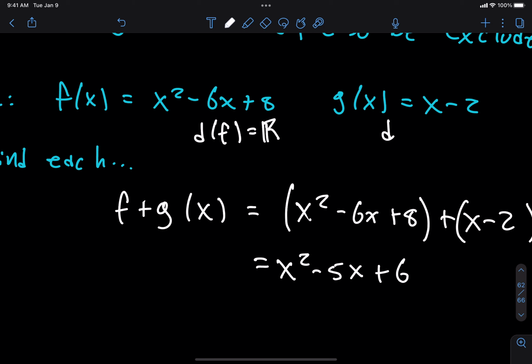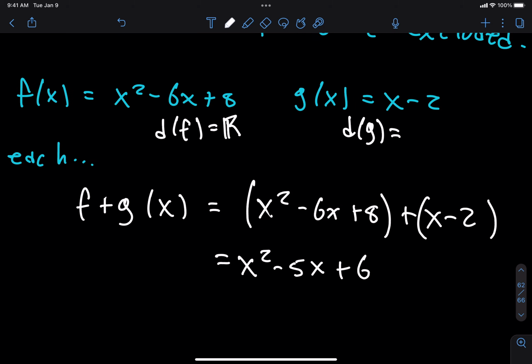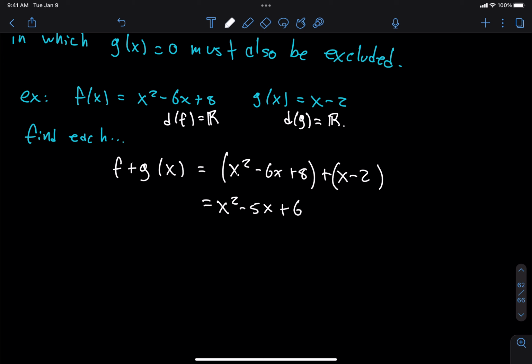Okay, and how about this one? D of g, what's it going to be? Yeah, it's going to be all real numbers again, right? Because you can put whatever number here. This is not going to cause any problems. Yeah? All right, so that's domain of f and domain of g.